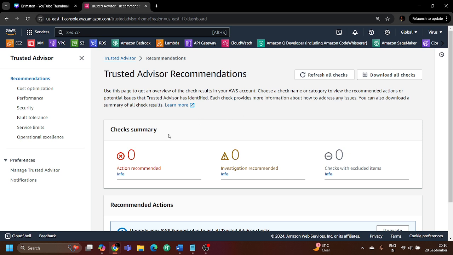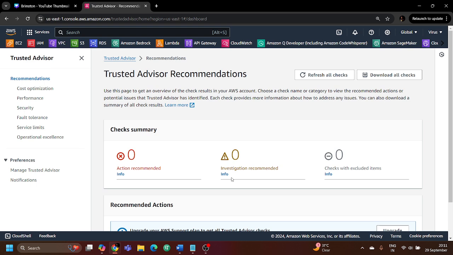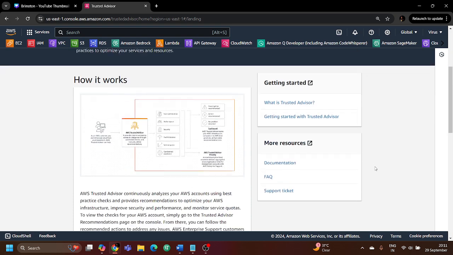Whatever insights are provided by Trusted Advisor, you can download all the checks to your local system as well. Some recommended actions it is providing us, such as that you can upgrade your AWS support plan to get all the Trusted Advisor checks. You can upgrade if you want, otherwise you can leave it as default, no issues in that. So this is just an overview of AWS Trusted Advisor, which is the one-stop solution to manage all the AWS services at best practices, and it provides recommendations including cost optimization and security, helping organizations optimize their resources and the services running on the AWS cloud.